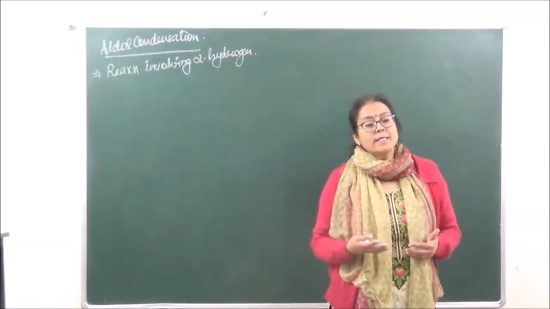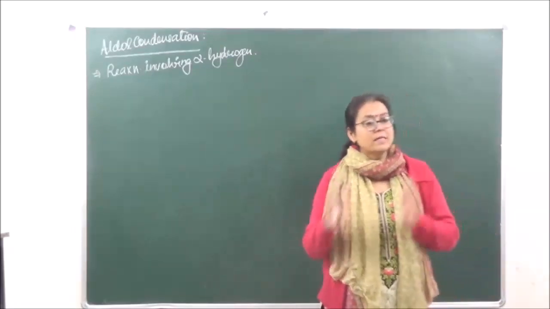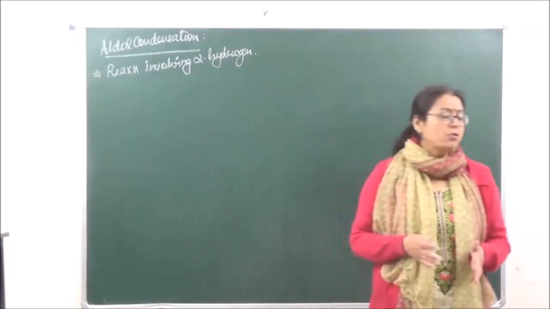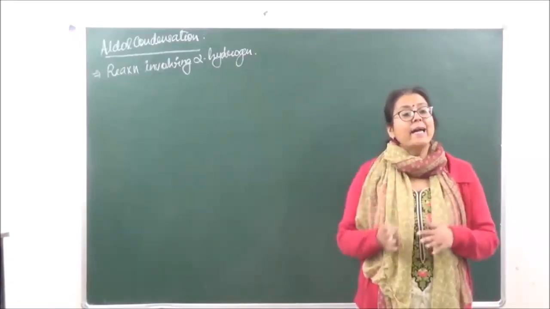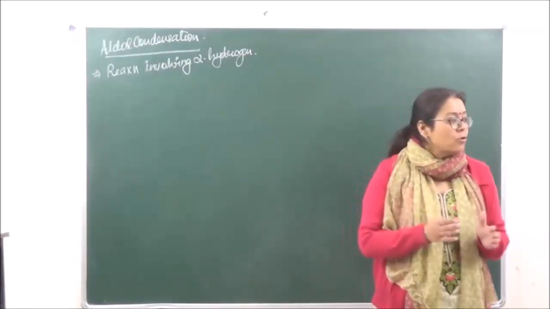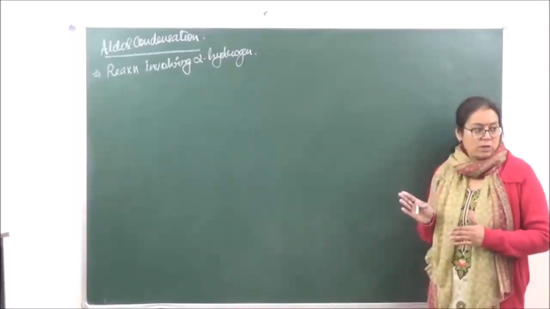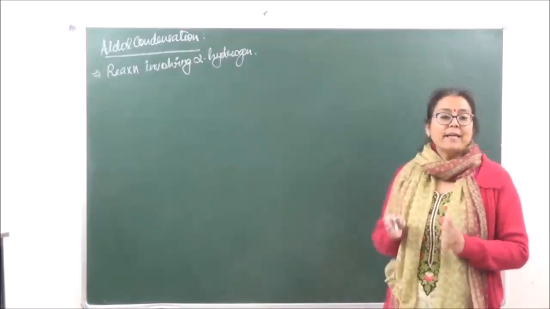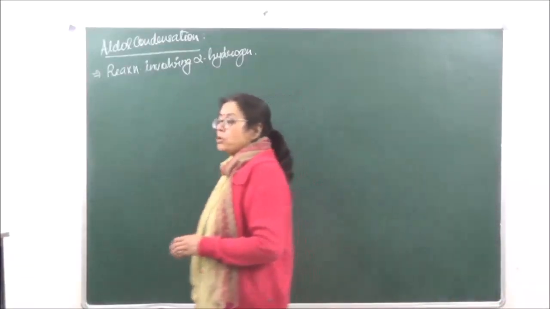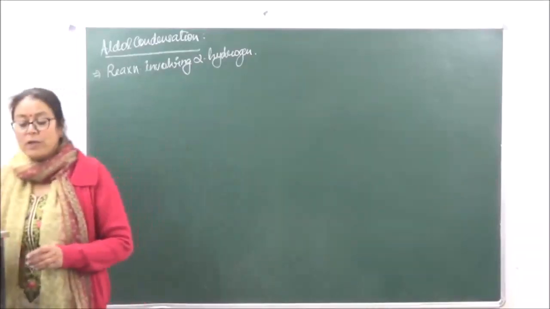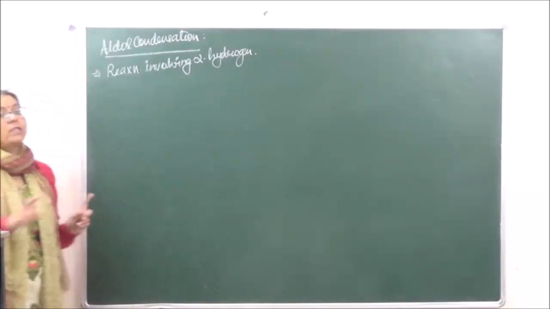So aldol condensation, we have taken two words over here. One is condensation, which I just explained to you. Aldol means aldehyde and alcohol together. So the compound which is going to be formed over here is going to be an aldol, right? Which is going to have the aldehydic group and the alcoholic group both. And also very important that these reactions will only take place in those compounds where alpha hydrogen is present.